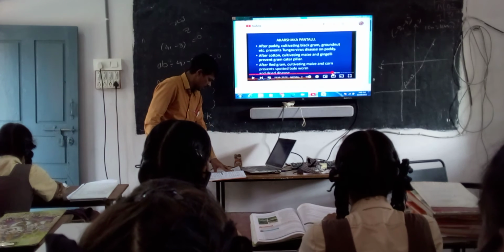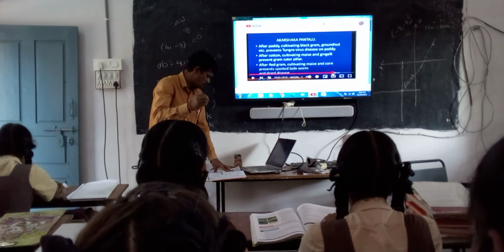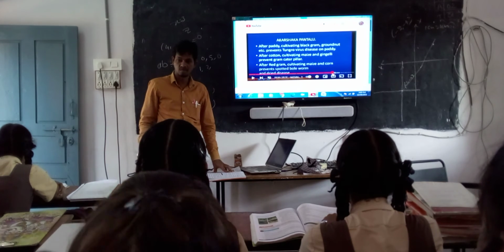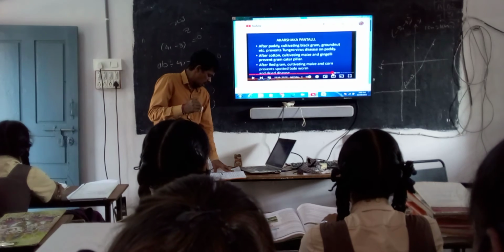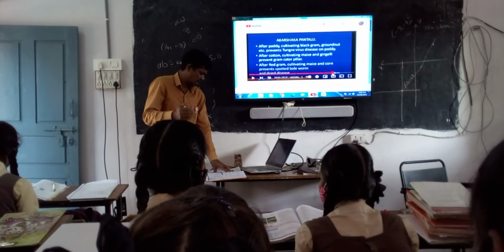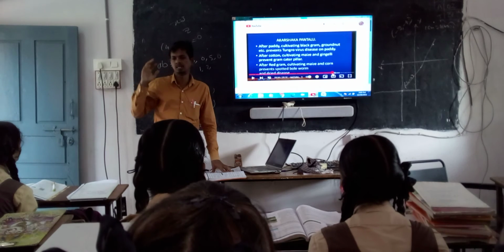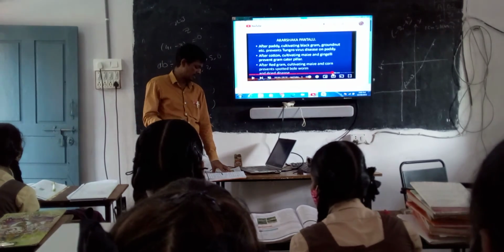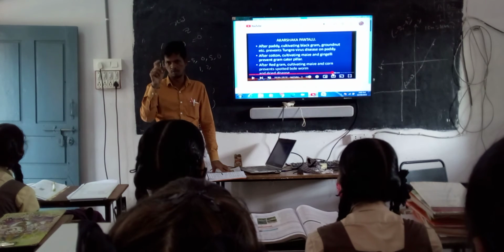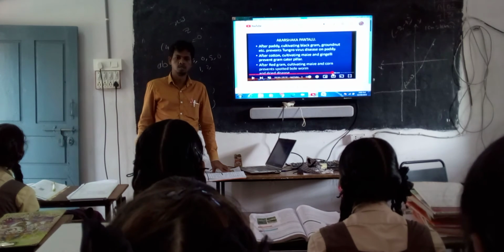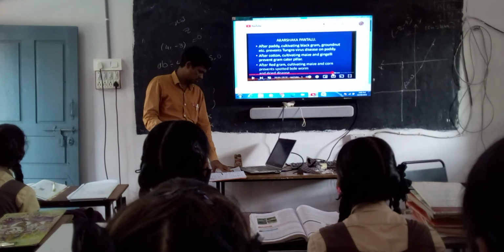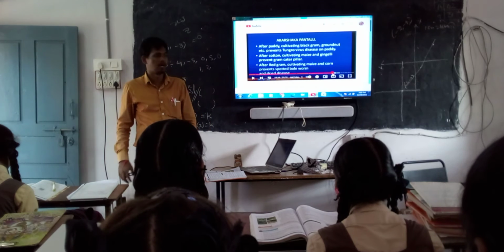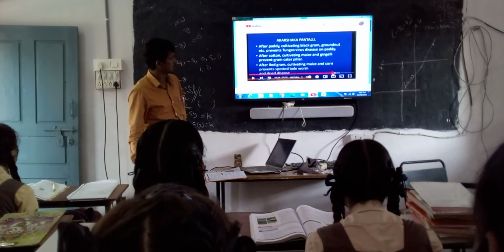After red gram, cultivating maize and corn prevents spotted bollworm and blight diseases. If you grow other crops after cultivating the red gram, such as maize and corn, this prevents the spotted bollworm. So you can control this kind of harmful insects by doing this. Okay. So these all are called Akarshaka pantalu. These are called Akarshaka pantalu.